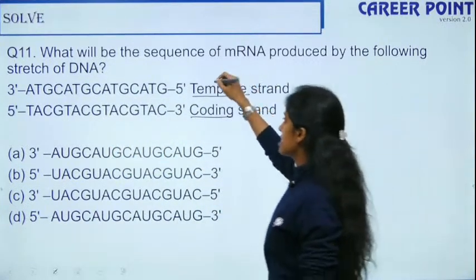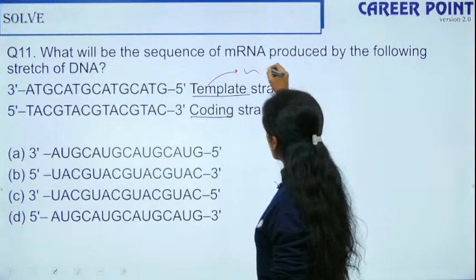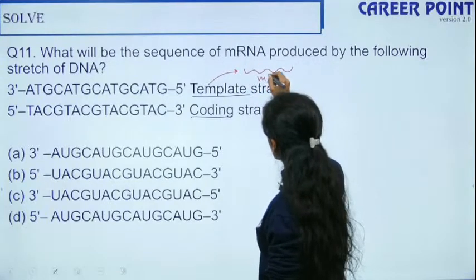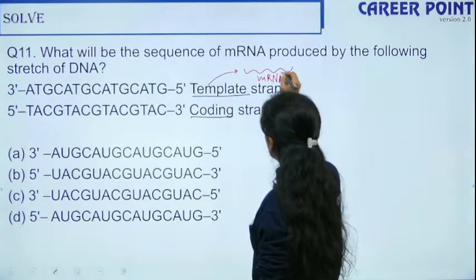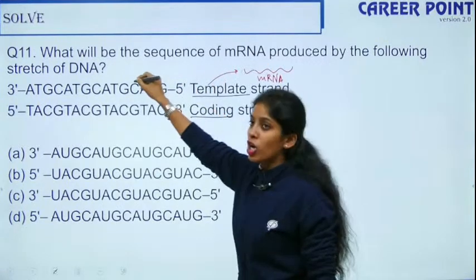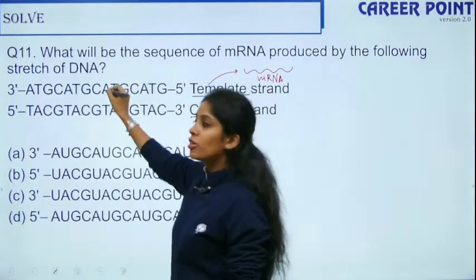This is the strand from which we are going to copy the information onto the mRNA. Your mRNA will be complementary to this, and this is also complementary.